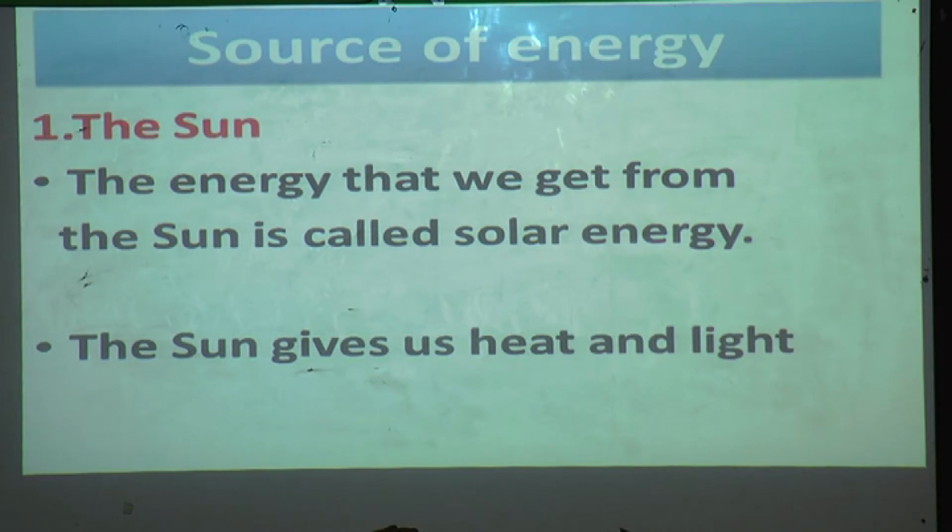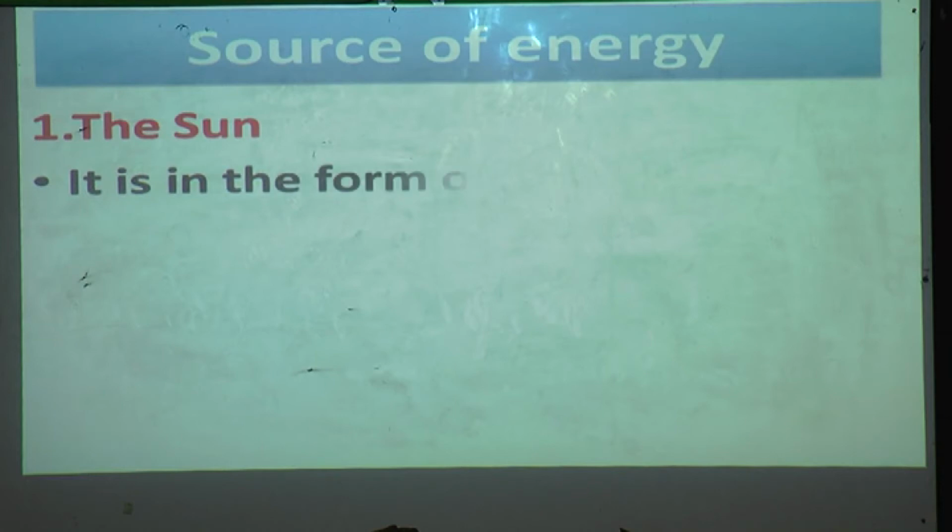The sun gives us heat and light energy. Yes, it comes in the form of sunlight. Means the earth gets energy when the sun rays fall, in the form of sunlight.